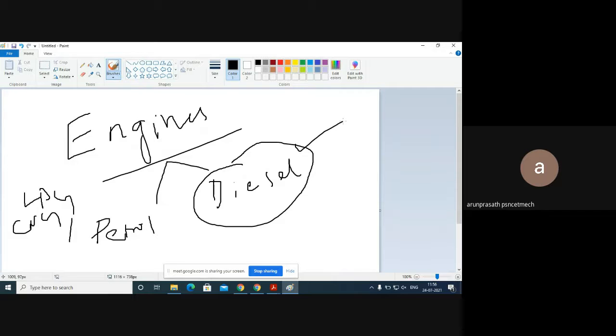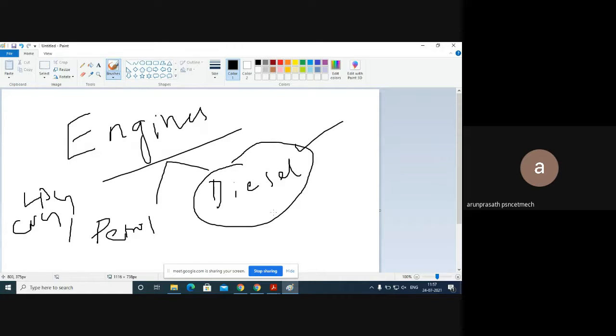Nowadays technology has developed, and people are using hybrid vehicles. In these hybrid vehicles we have an electrical compartment separately, so we don't need to look into that. We only concentrate on these cases. So engines are the powerhouse of the vehicles, and their function is classified based on the fuels we are using nowadays. In the petrol engine we can also use CNG and LPG. In the other case, the diesel engine, we use diesel as a fuel.